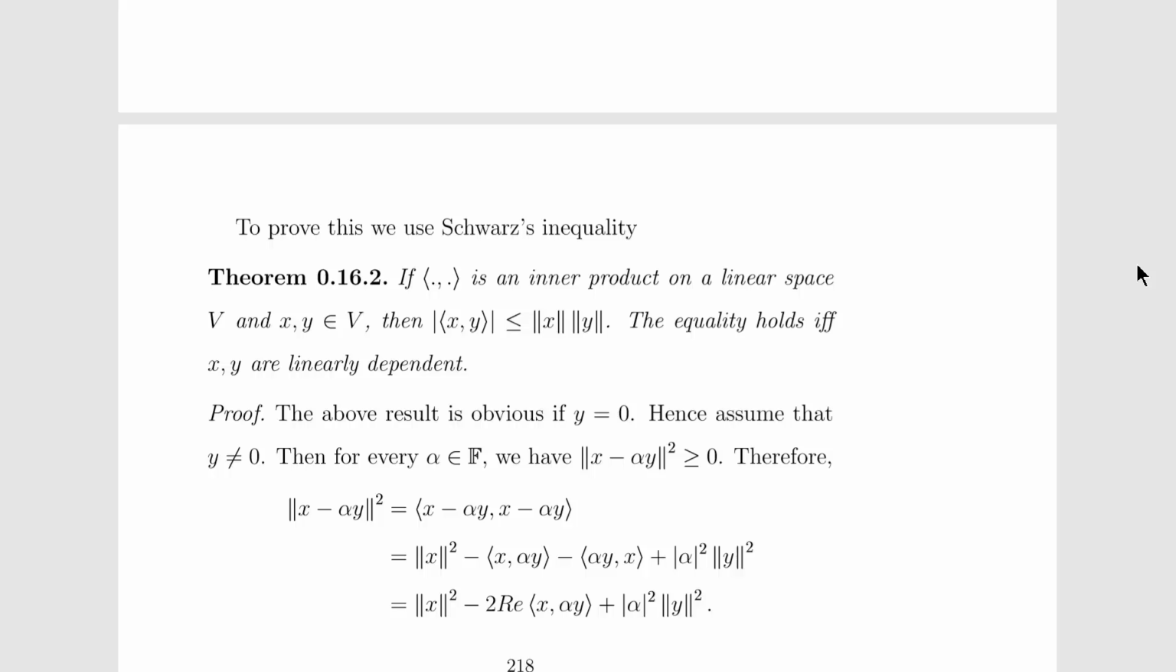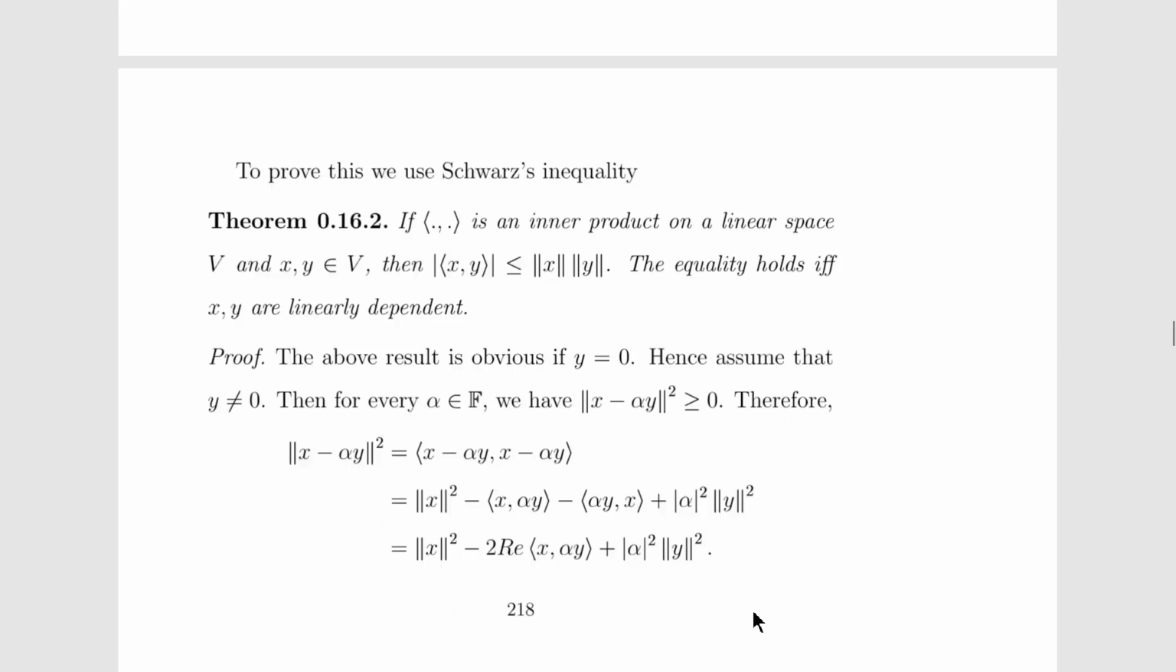And using a property of the inner product, this becomes the conjugate of the inner product of x comma alpha y. Again using the property that z plus z conjugate is equal to 2 times the real part of z, we use that, which is equal to norm of x squared minus 2 times the real part of the inner product of x comma alpha y plus modulus of alpha squared times the norm of y squared.